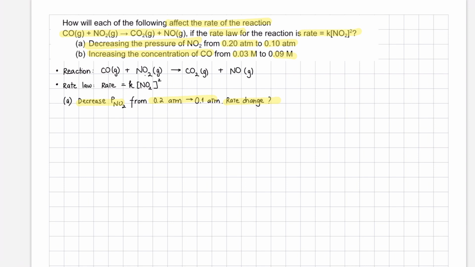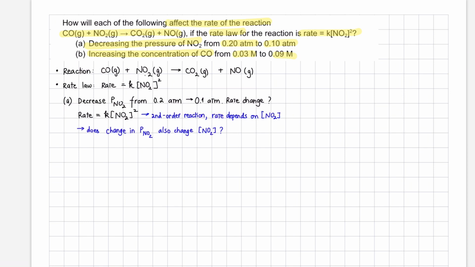So first, to learn what's going to happen to the rate, we have to understand what the rate depends on. And to do that, let's look at the rate law for this reaction. The rate law, as they provide, is rate equals k times the concentration of NO2 to the power of 2. So this is a second order reaction where the rate depends on the concentration of NO2. So it leads to this question: does the change in pressure of NO2 also change the concentration of NO2? Because if yes, then the rate will change if the pressure of NO2 changes, right? So yeah, the answer to this question is yes.